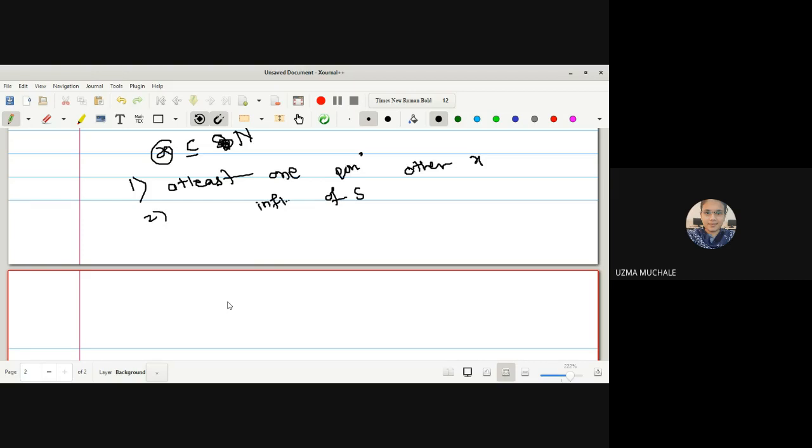Okay. Another book is R.R. Goldberg. In that also the detailed descriptions are given. So the homework is that you have to check the definitions and prove them one by one. Okay. And after that we have to see the definitions of the closed set and open set. Let us discuss now what is an open set.